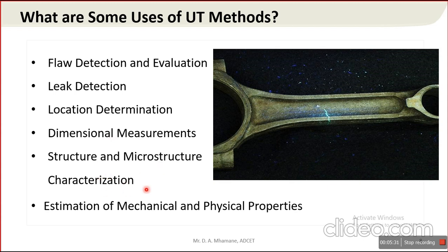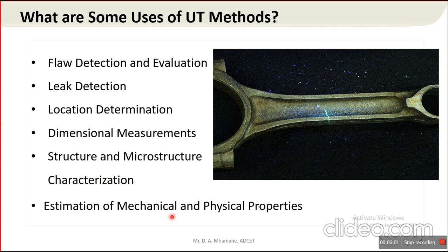In the UT method, the velocity of ultrasound depends on the material. According to the type, we need to select the velocity of ultrasound. So the selection of velocity of ultrasound depends on the nature of the material. We can correlate structure and microstructure of the material with each other.